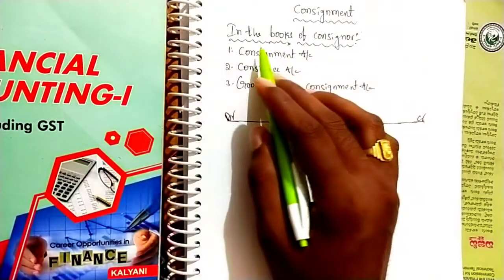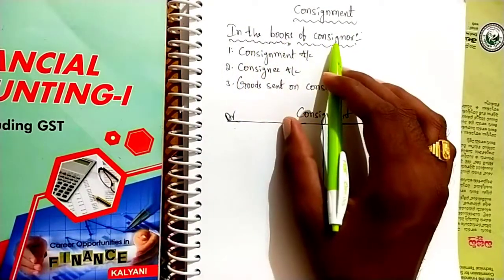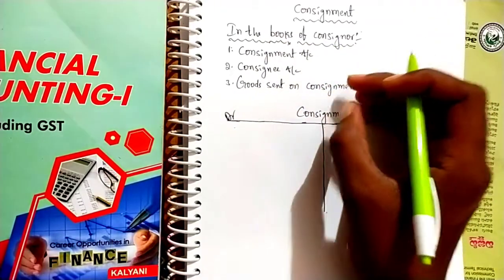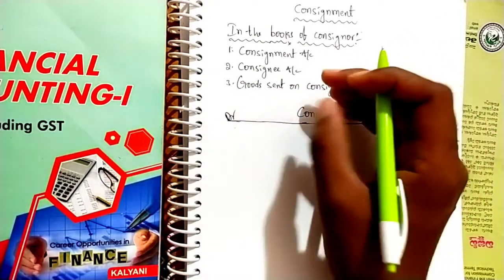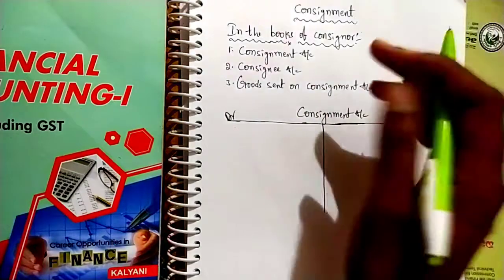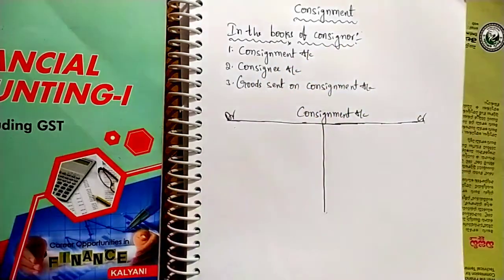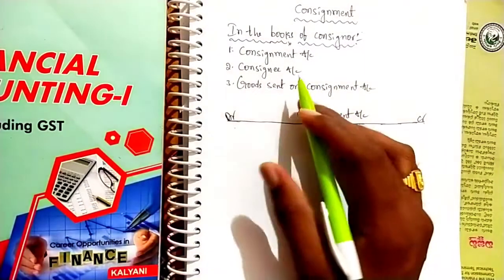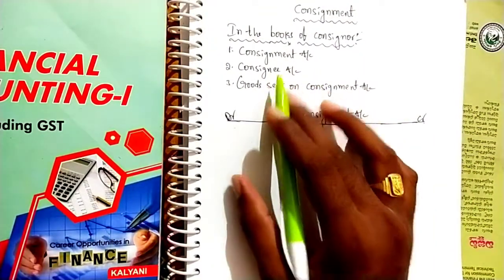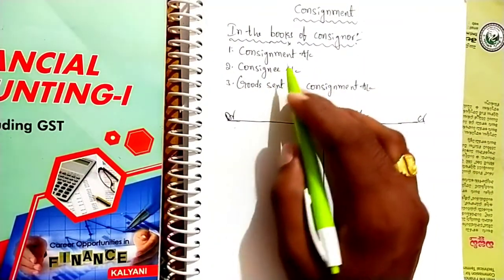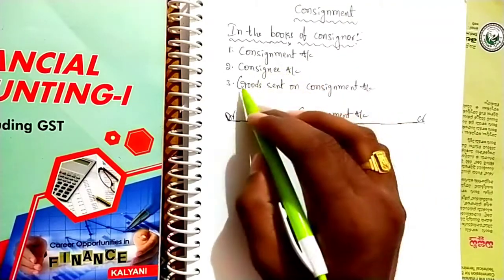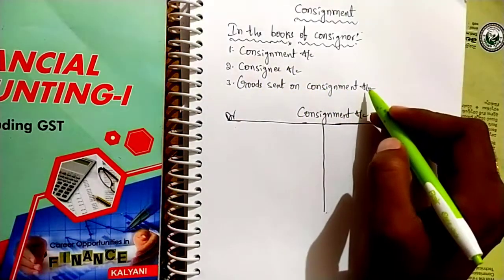Okay, first see the books of consignor. We have to prepare books of consignor as well as books of consignee. First we have to see the books of consignor. In the books of consignor we have to prepare three accounts. One is consignment, next consignee, next goods sent on consignment.